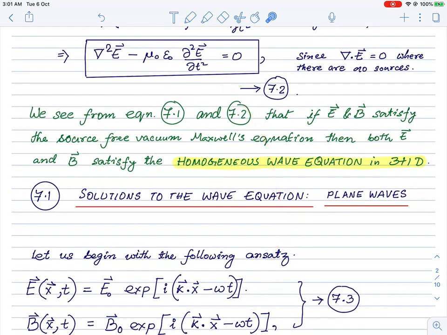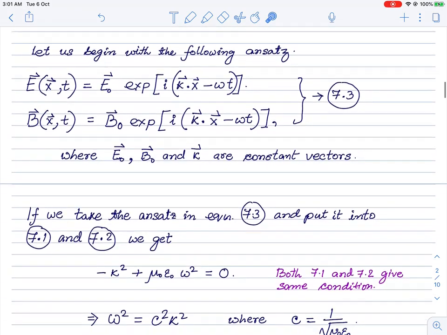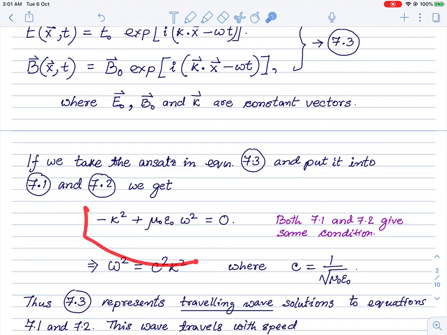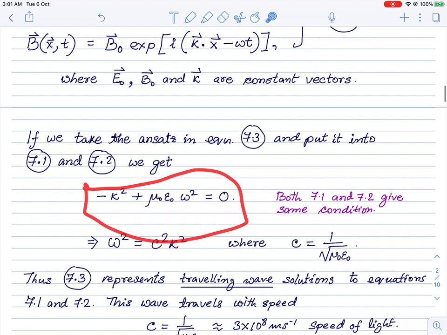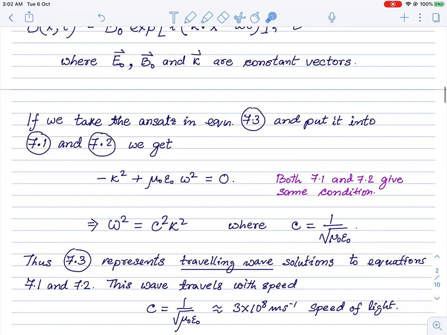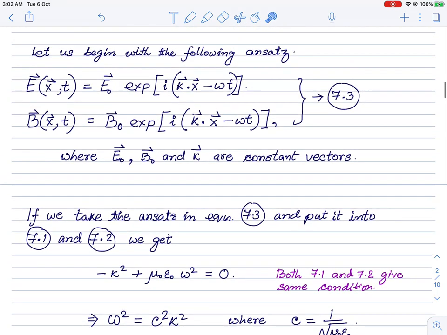So basically, you can see that if I take this ansatz, the electric field, and plug it back in here, then from this Laplacian there will be a minus k square, because this is exponential ik. There will be an ik dot ik coming from here, and that will give me minus k square. This also is going to give me a corresponding minus omega square. So this is going to give me this condition, therefore. Similarly, with the magnetic field, a similar condition would be obtained.